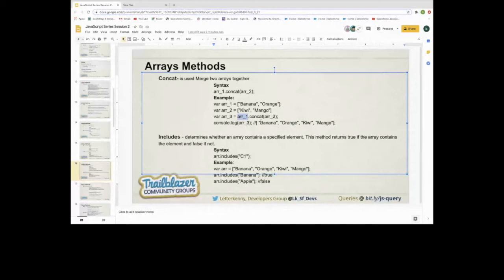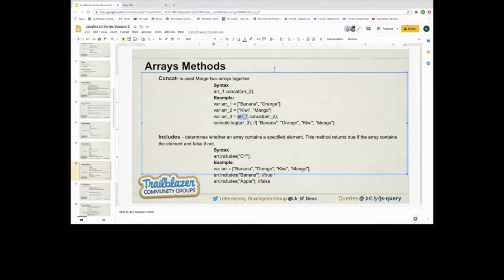And we have another method called includes. I'm just covering includes in terms of arrays. It will basically determine, if you pass any element inside includes, whether that element is available or not, exists or does not exist in the array. If it exists, then it will return true, and if not, then it will return false. The syntax is very simple: array dot includes, and pass the element that we want to search.